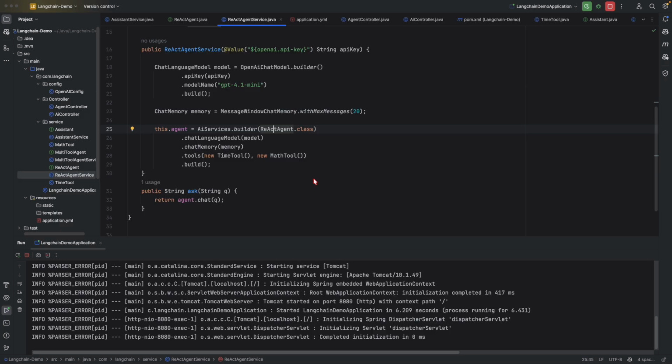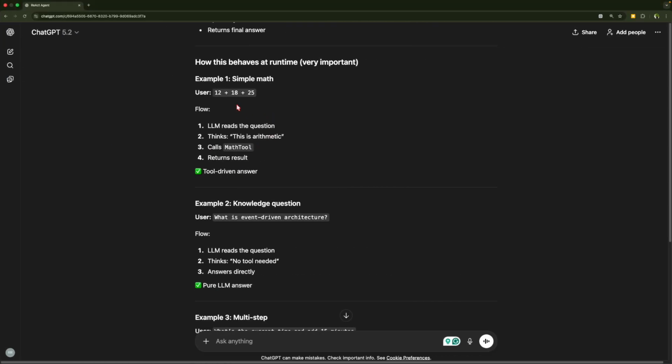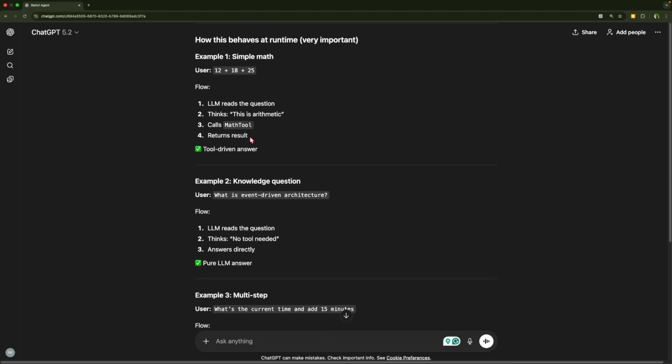What are the parameters that can tell that this is acting as an agent? For that, let's take a couple of examples. For example, if we send this query of summation, that is 12 plus 18 plus 25, then how does the flow go? First of all, the LLM will read the question. Then it thinks that this is an arithmetic operation, right? So for that, we have already integrated a tool. So it will call that tool and return the result. So this was a tool driven answer, we can say, but at the end, it's an agent that is taking the action. But here you may say that this we were already doing in LangChain, right?